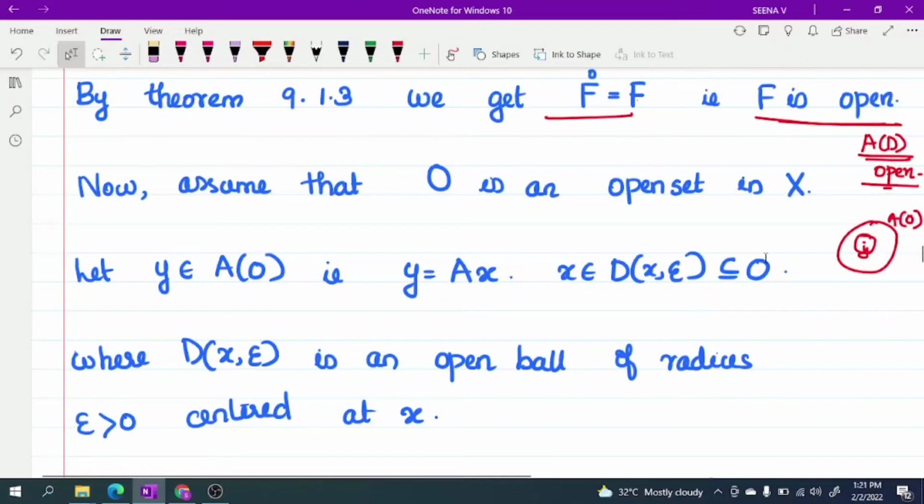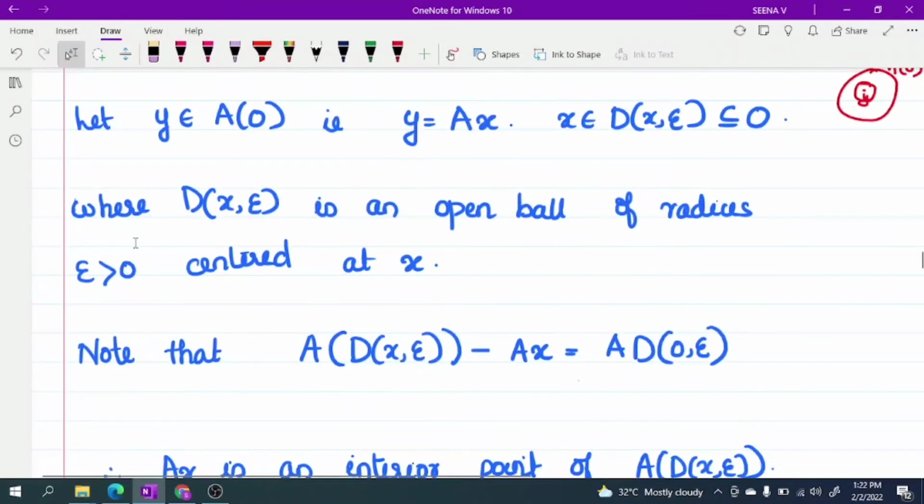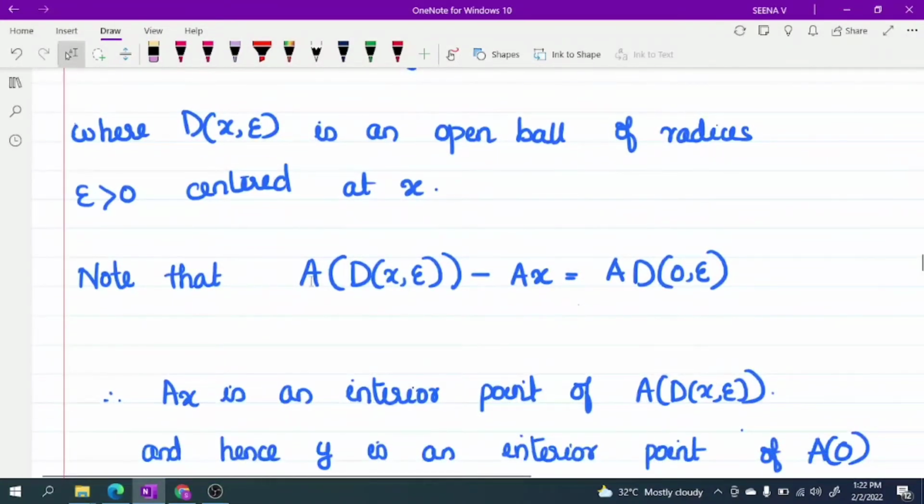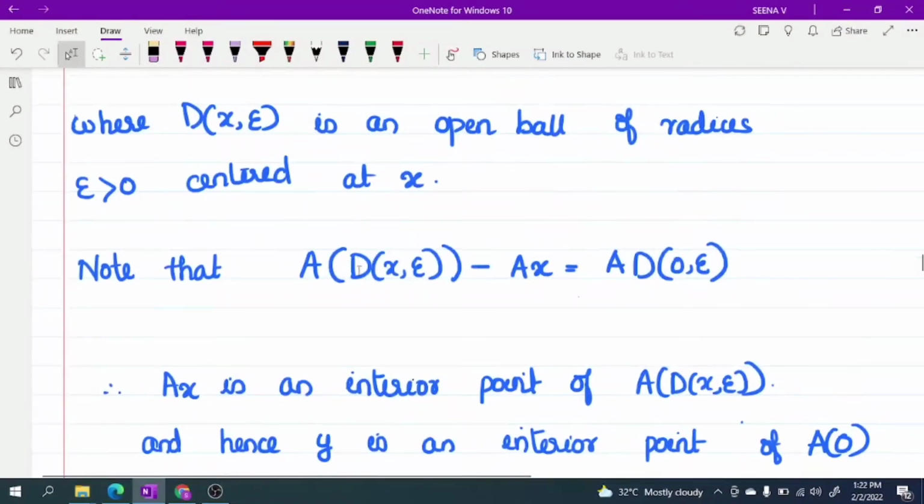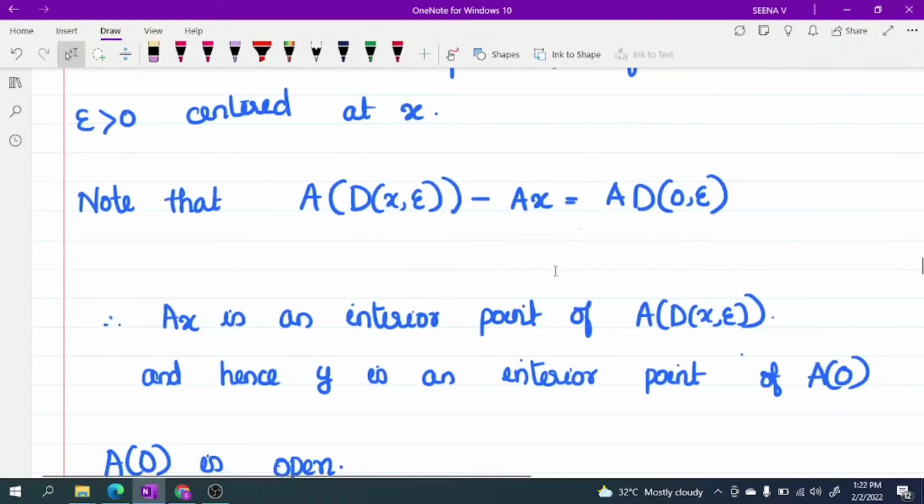As O is an open set, there exists a ball D(x, epsilon) which is completely contained in O. D(x, epsilon) is a ball of radius epsilon greater than 0 centered at x. Okay. Note that A(D(x, epsilon)) minus Ax is actually A(D(0, epsilon)). So Ax is an interior point of A(D(x, epsilon)). Hence, y is an interior point of AO.